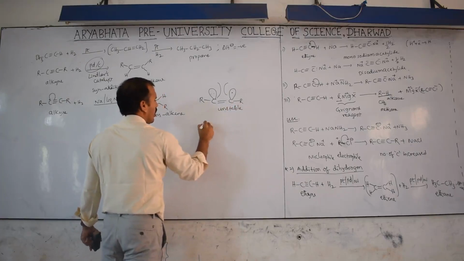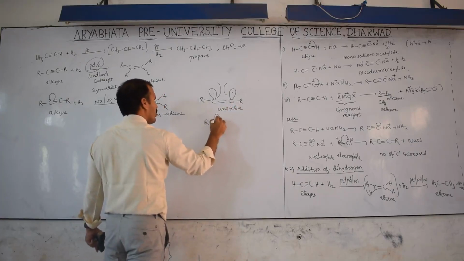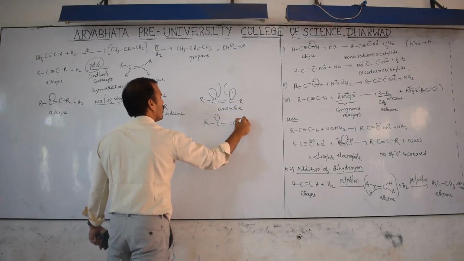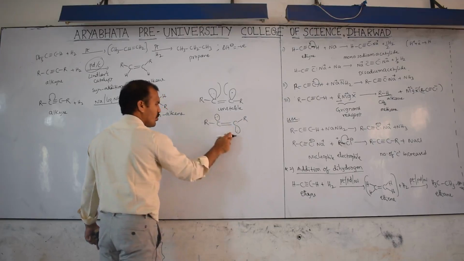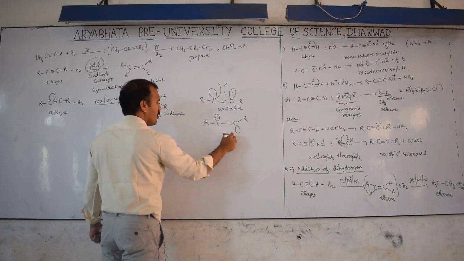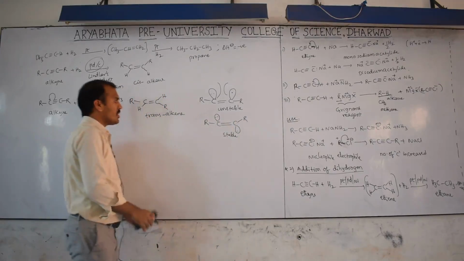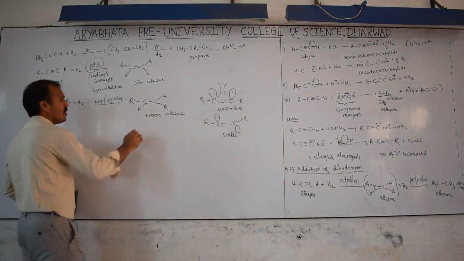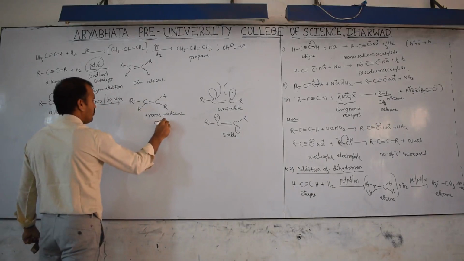And if it is like this, lone pair, double bond, and R, these are opposite, there is no repulsion, therefore it is stable. Therefore the trans form is major, the cis form is not possible. So here this is the major.